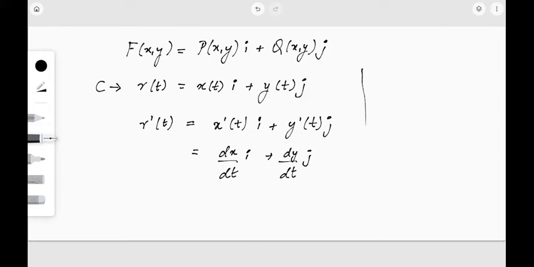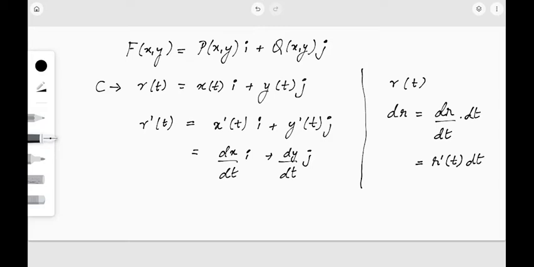Now just recall one thing. If we are given a vector function r(t), then dr can be written as dr/dt into dt, right? Now what is dr/dt? This is nothing but r'(t). So if we are given a vector function r(t), then dr is equal to r'(t) dt.